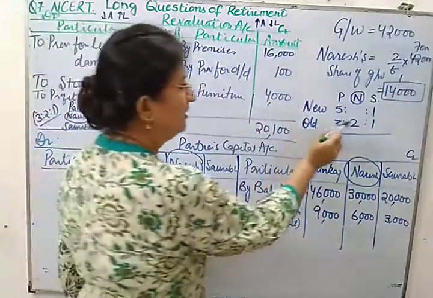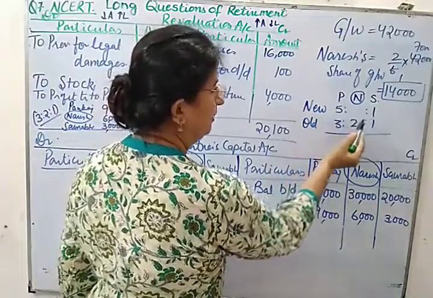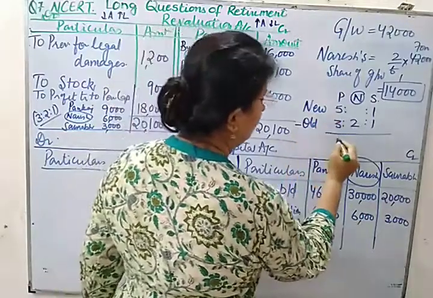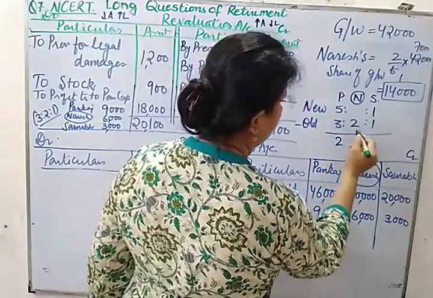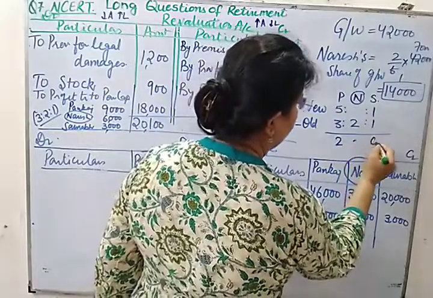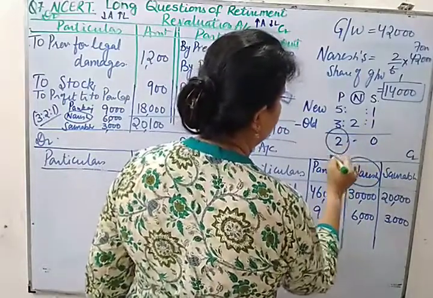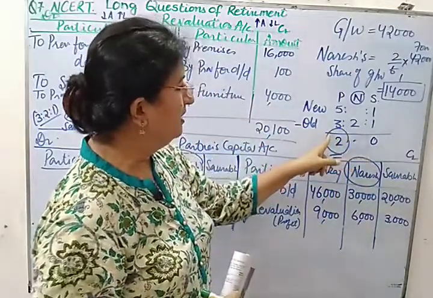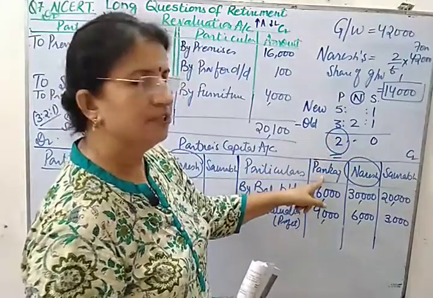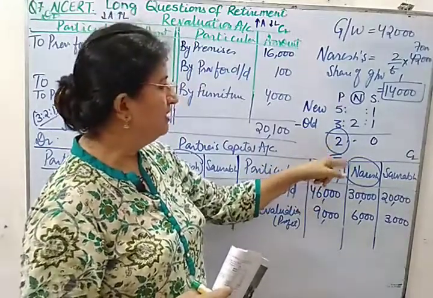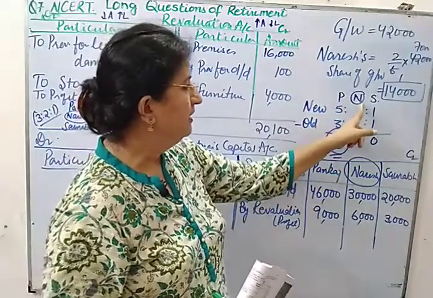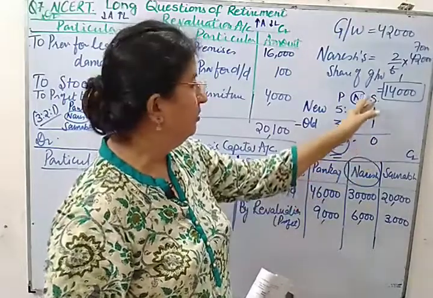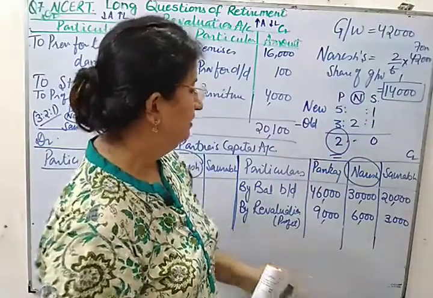So I hope you saw how I first wrote the new ratio, and from that I subtracted the old ratio. So it will be 2, and because Naresh is retiring, here it will be 0. It means the whole benefit of retirement is taken by partner Pankaj. So who will compensate whom? Pankaj will compensate the retiring partner, because Saurabh is not gaining anything at the time of Naresh's retirement.